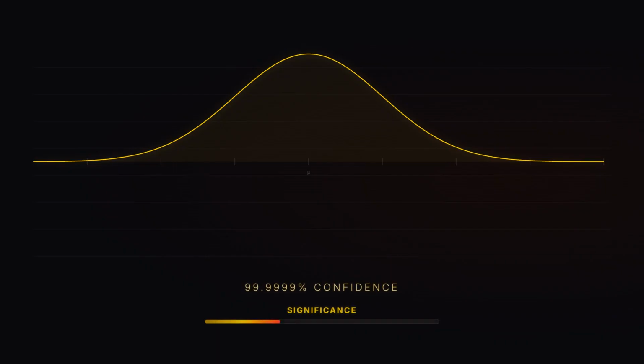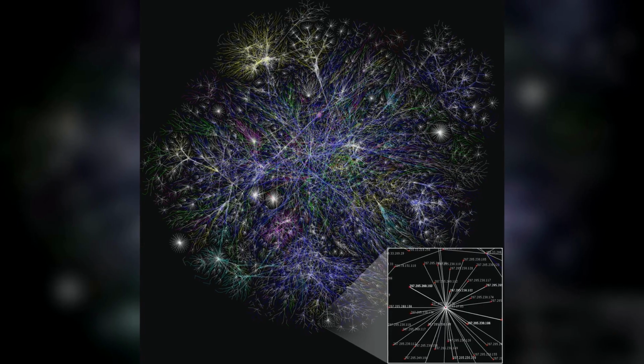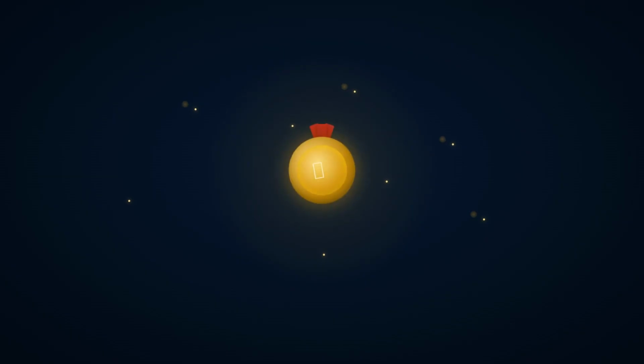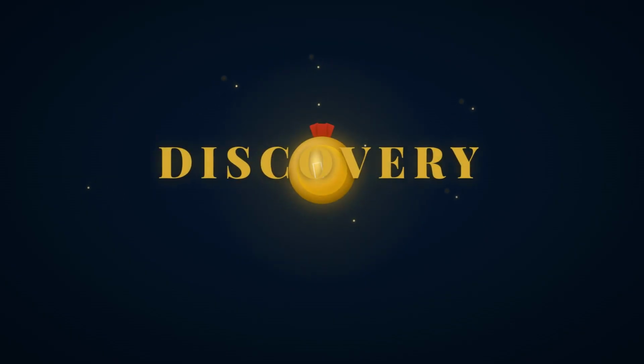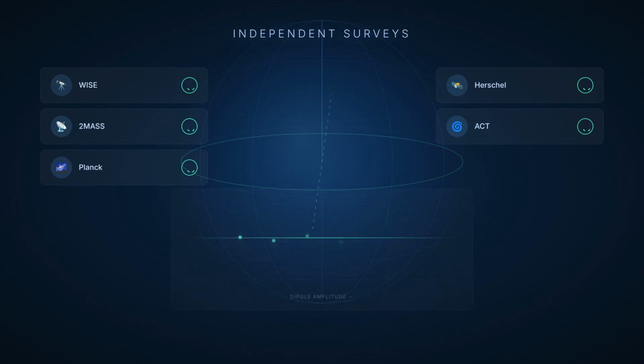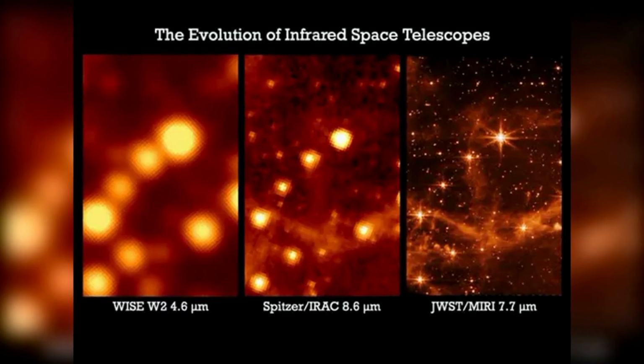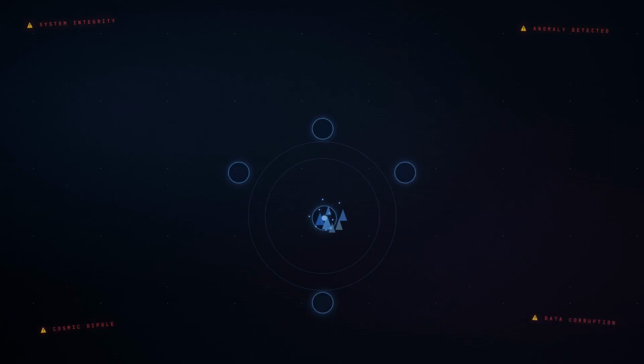This is not just a hint. It's statistically significant beyond the 5 sigma level, meaning there is less than a 1 in a million chance it's a random fluke. This level of confidence is the gold standard for a discovery in physics, ensuring the anomaly is almost certainly real. The finding has been confirmed in multiple independent surveys, including the WISE satellite and the 2MASS catalog, ruling out many instrumental errors.